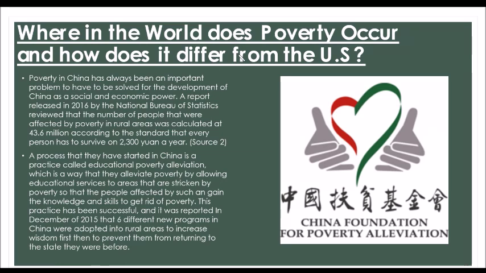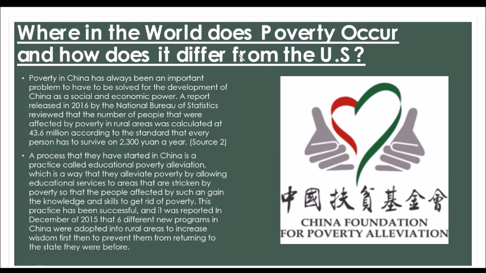Where in the world does poverty occur and how does it differ from the U.S.? Poverty in China has always been an important problem to have to be solved for the development of China as a social and economic power. A report released in 2016 by the National Bureau of Statistics revealed that the number of people that were affected by poverty in rural areas was calculated at 43.6 million, according to the standard that every person has to survive on 2,300 yuan a year.